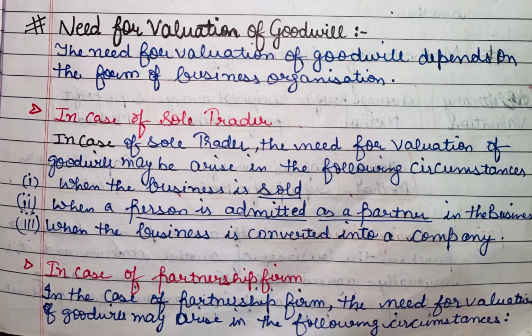So basically, there are 3 points in which the goodwill is valuated. The first is when the business is sold. The second is when a partner is admitted as a partner in a business. Third is when the business is converted into a company. We need to evaluate the goodwill in these three sub points.